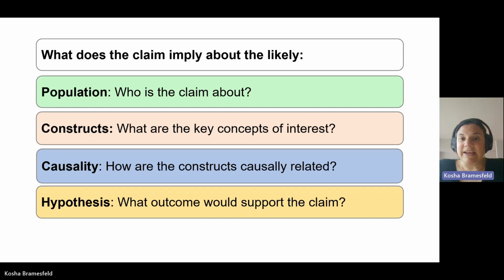Is the claim making a frequency, an association, or a causal claim? And if it's a causal claim, what is the likely independent and dependent variable? And given the weight of the claim, what types of data or evidence would you need in order to support this claim? Remembering that the stronger the claim, the stronger the weight of the evidence needs to be.